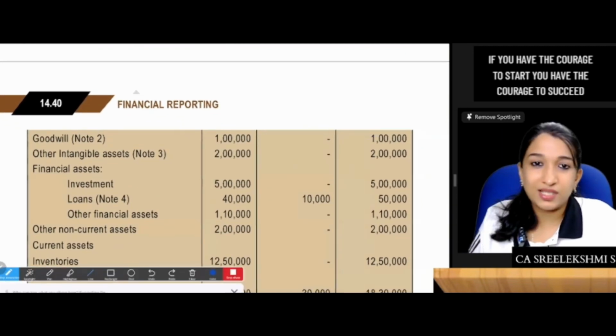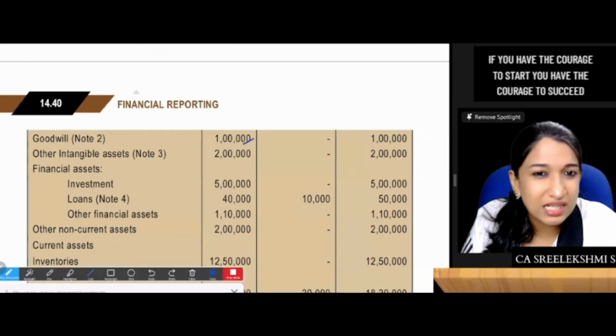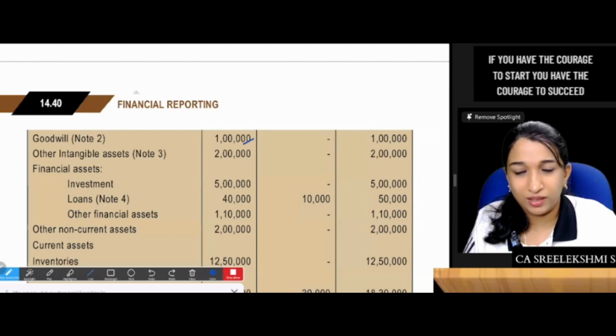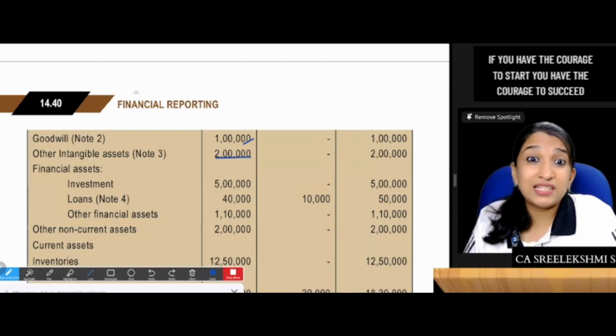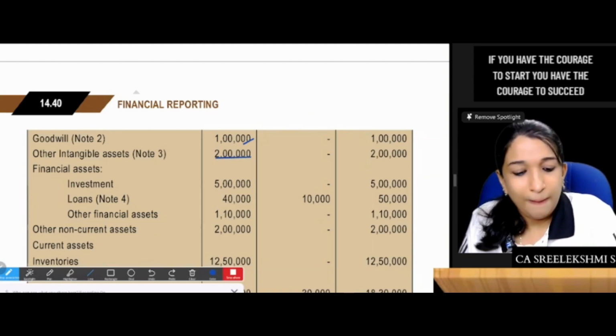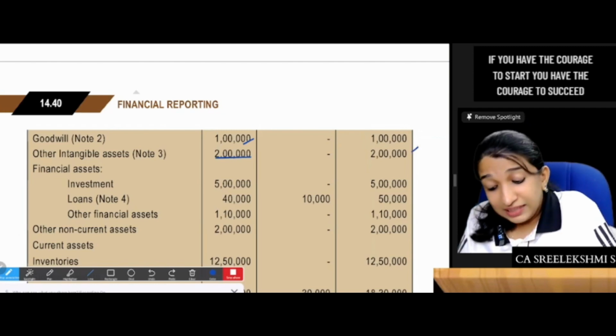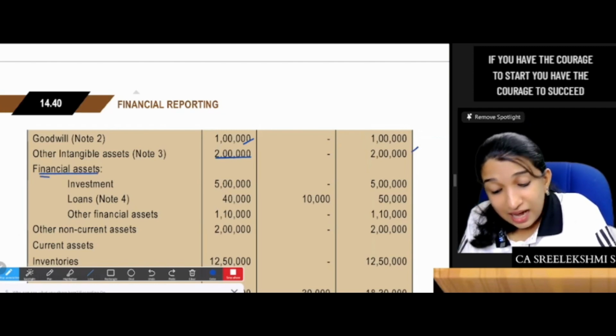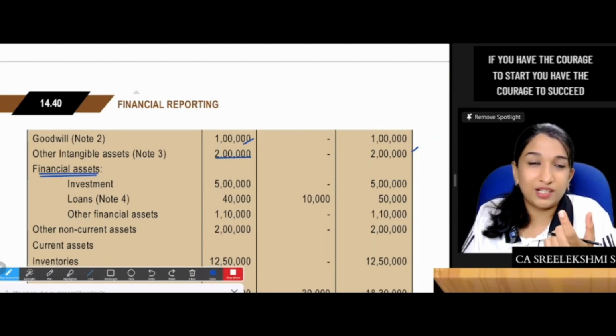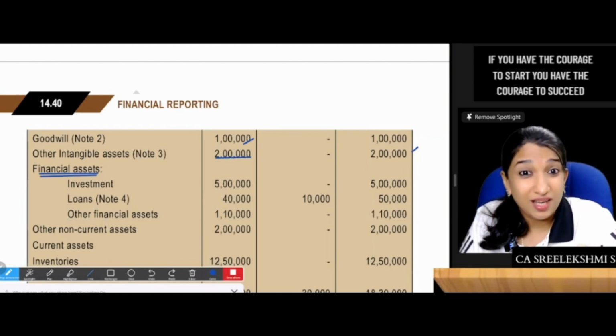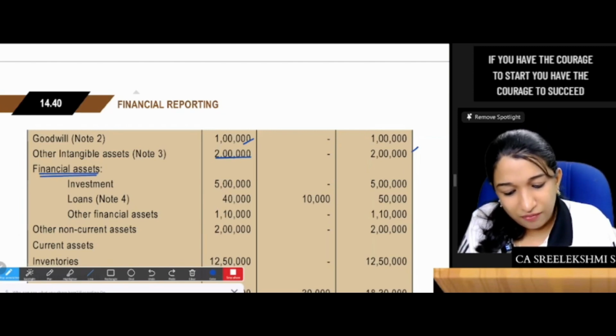Goodwill, no adjustment because no information. They are not restating, no retrospective calculations. Intangible assets, they have given the fair value, but they intend to show it at book value, so no adjustment. Then financial assets, other loans and advances, investments, you have to show as financial assets. Investment 5 lakhs.